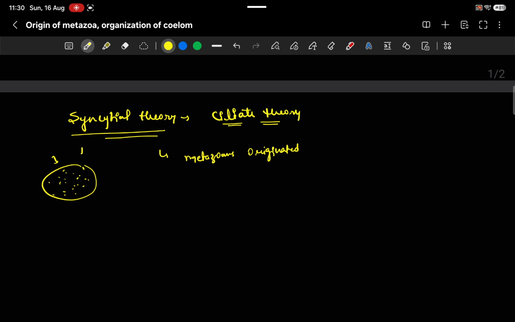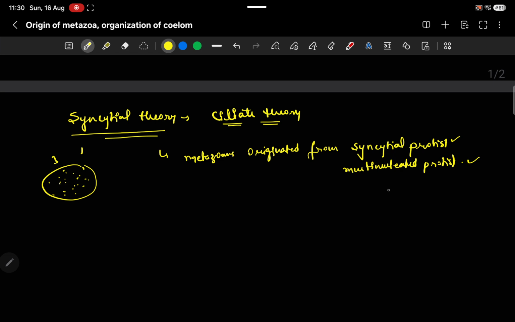So according to this theory, these metazoans originated from syncytial or multi-nucleated protists.